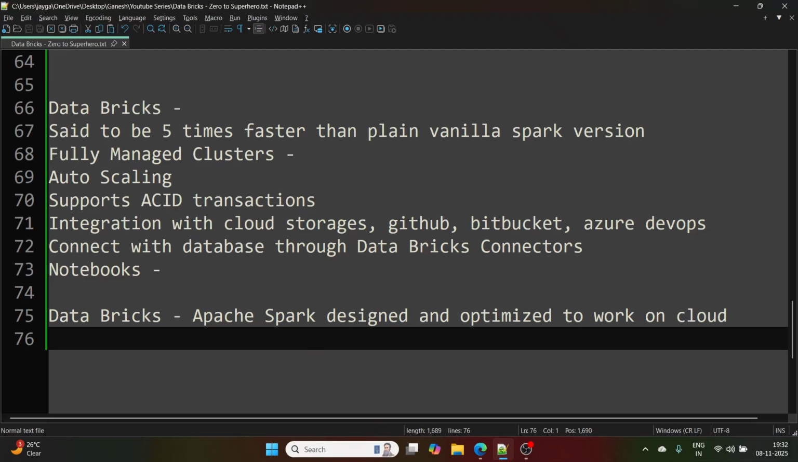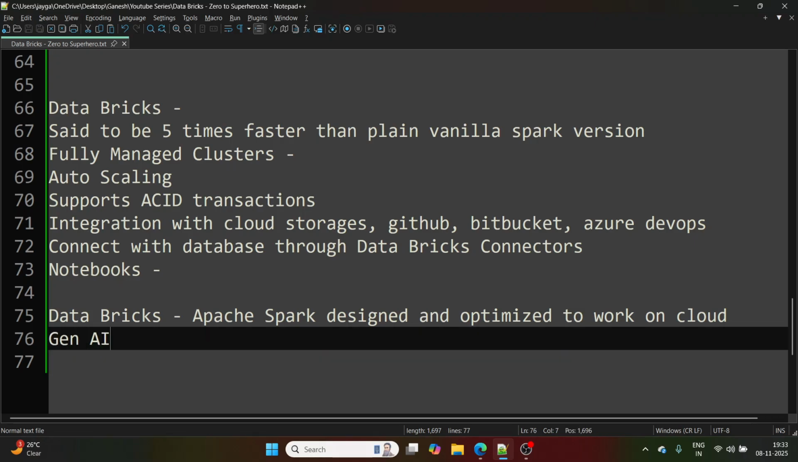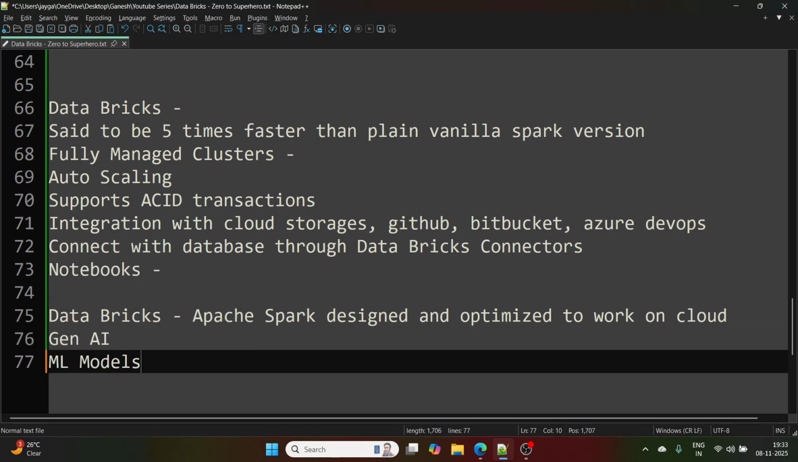These are advantages of Databricks. There are many things nowadays. Databricks has integration with Gen AI. You can start developing your Gen AI models also here, ML models also here, in the same application.